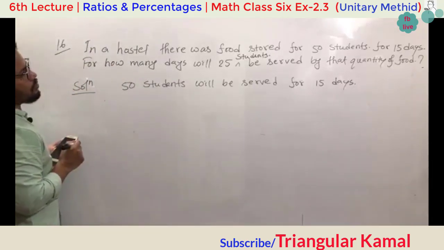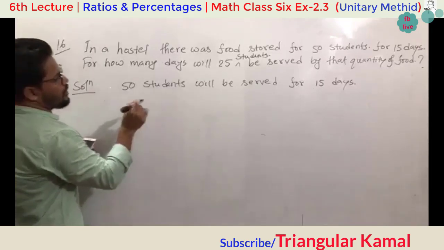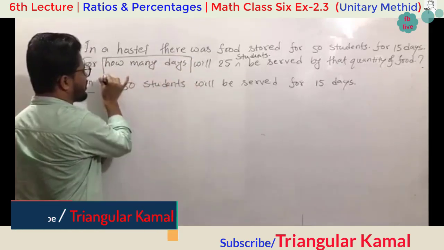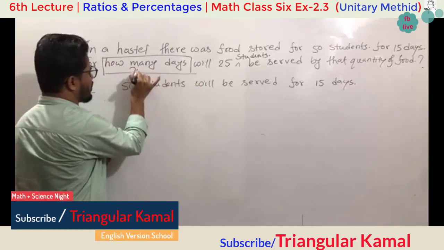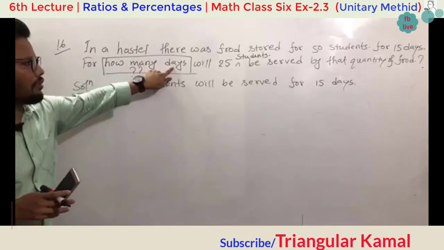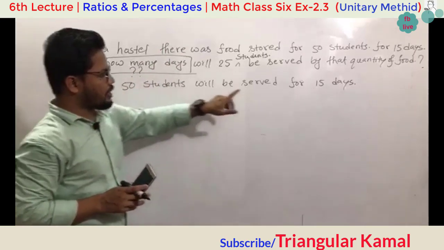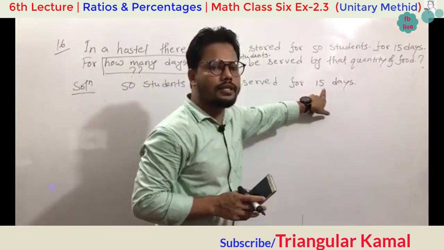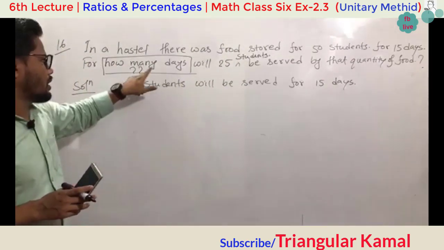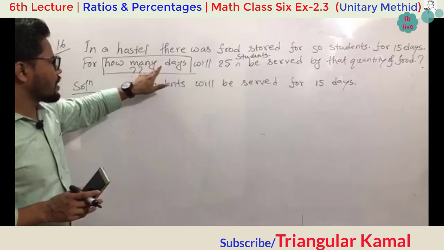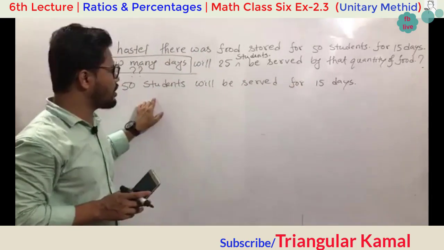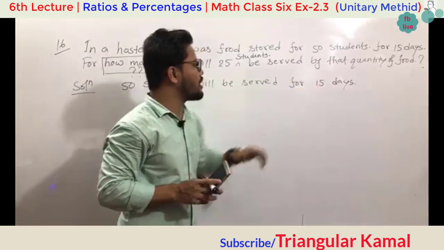So which one is the requirement here? Basically, you have to find how many days. Let me explain here. How many days? That means the days are required here. This indicates days are the requirement, not students. So that's why we write days on the right side, and the other information, which is students, on the left side. The final line is the requirement, so you rewrite the given information by putting the requirement on the right side.